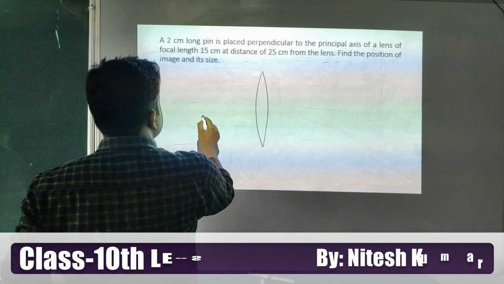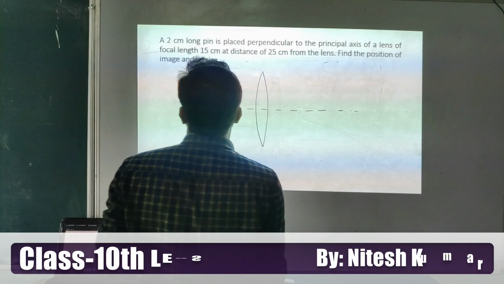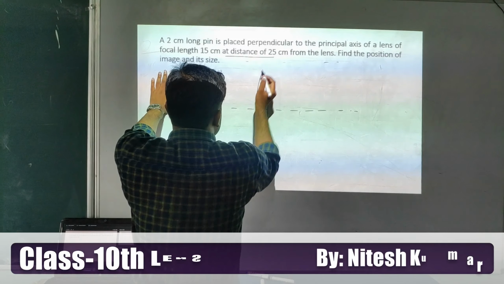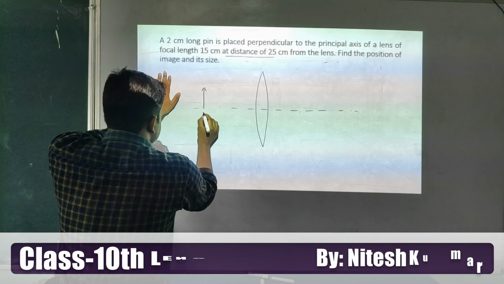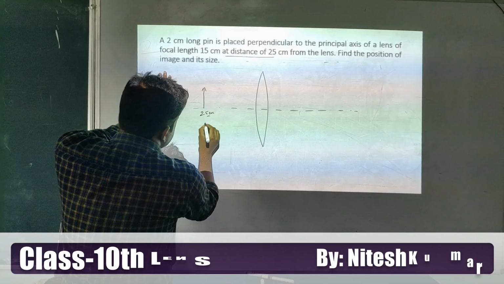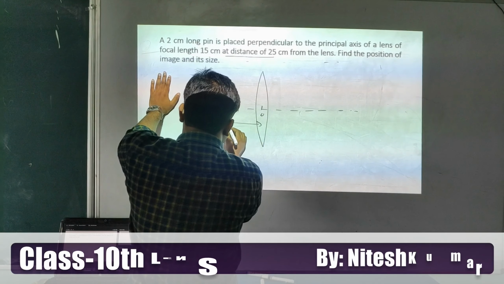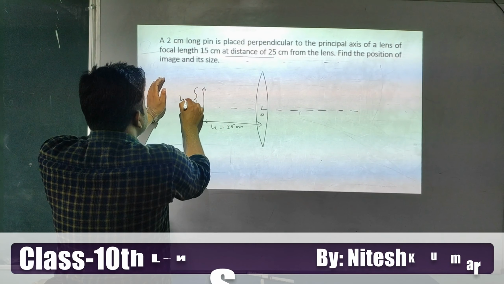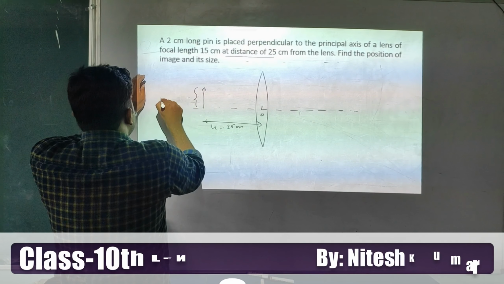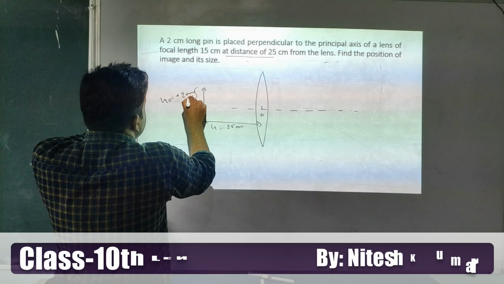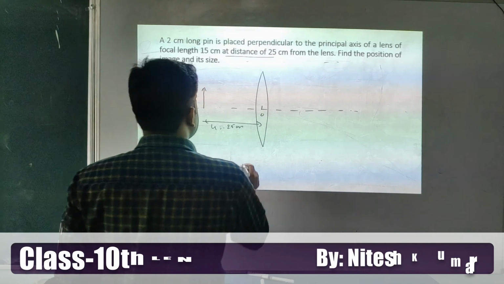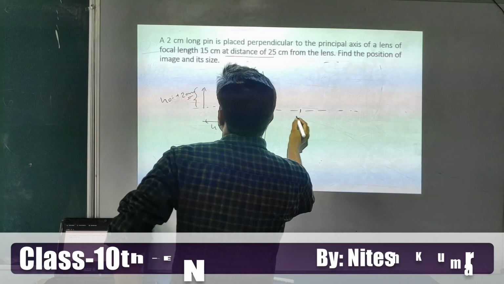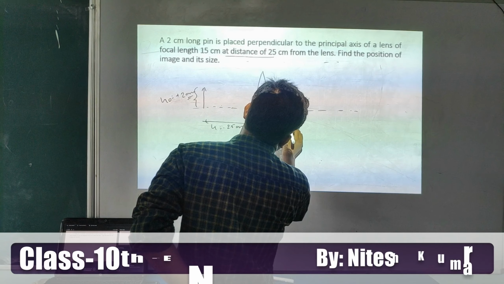Try to understand. Okay student, look at this. A 2 centimeter pin is placed at a distance of 25 centimeter. So I am assuming this is the 25 centimeter distance from the optical center. So u equal to minus 25, you can write like this. This is the height of the object and it's given plus 2 centimeter. I am assuming our object is in this direction. Now the focal length is also given here, student. f is given as 15 centimeter.